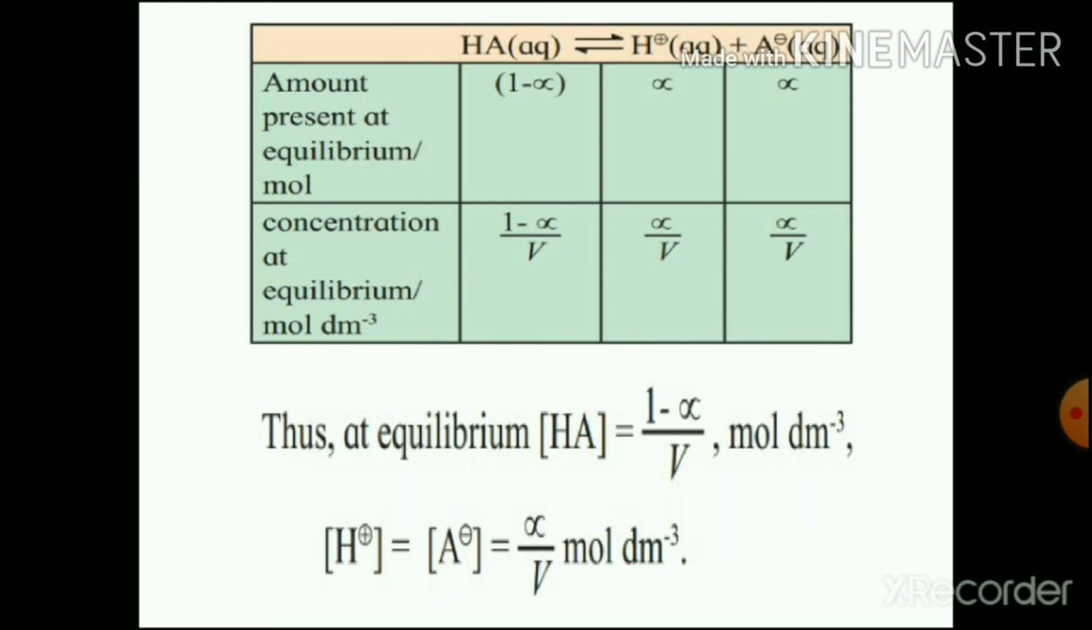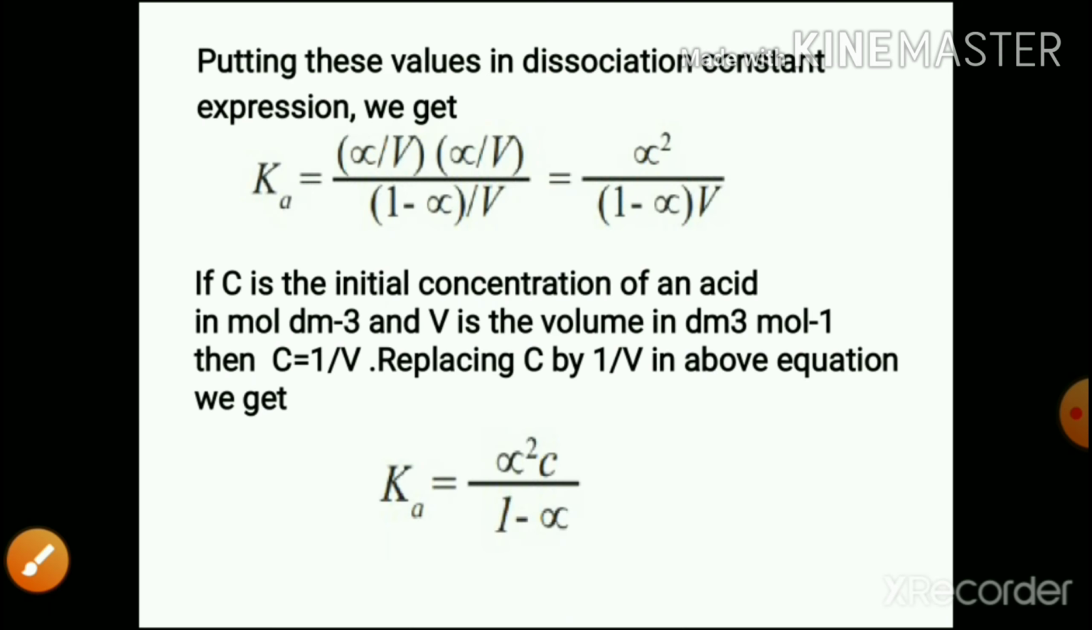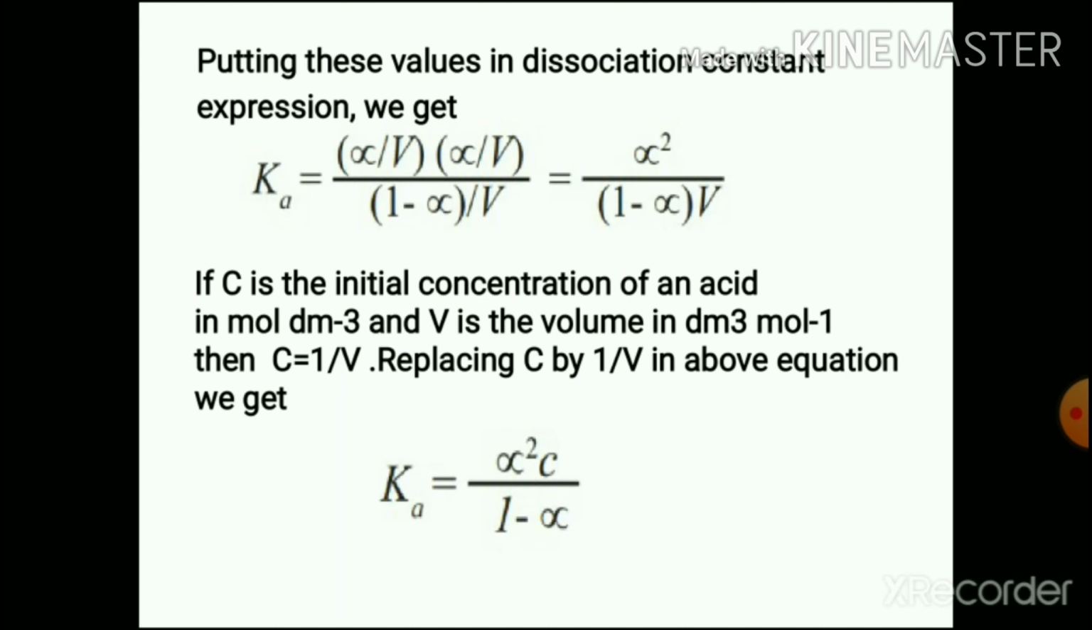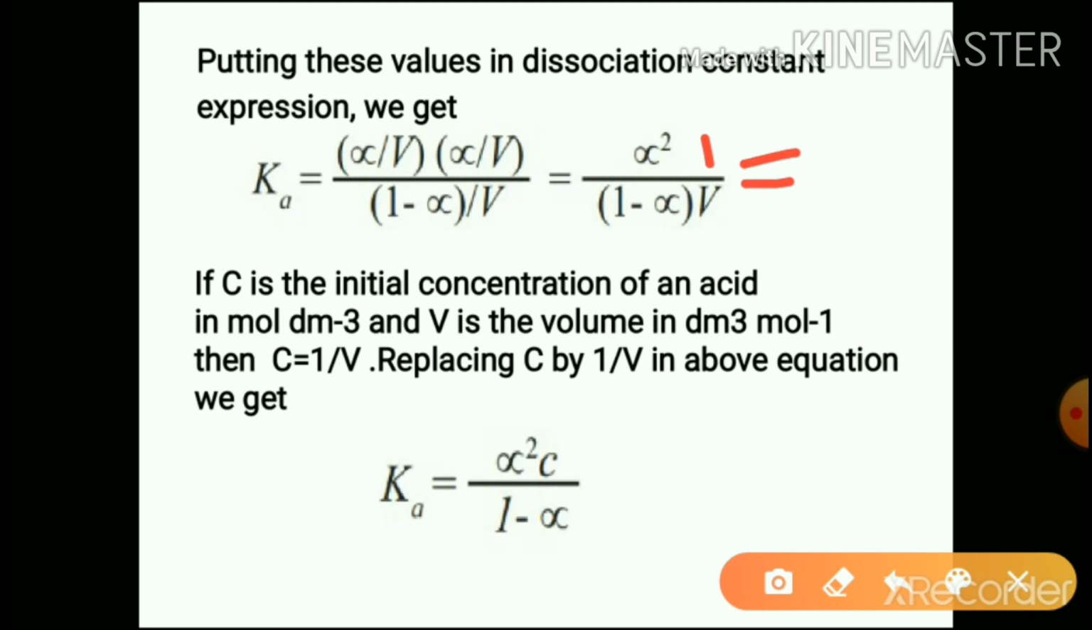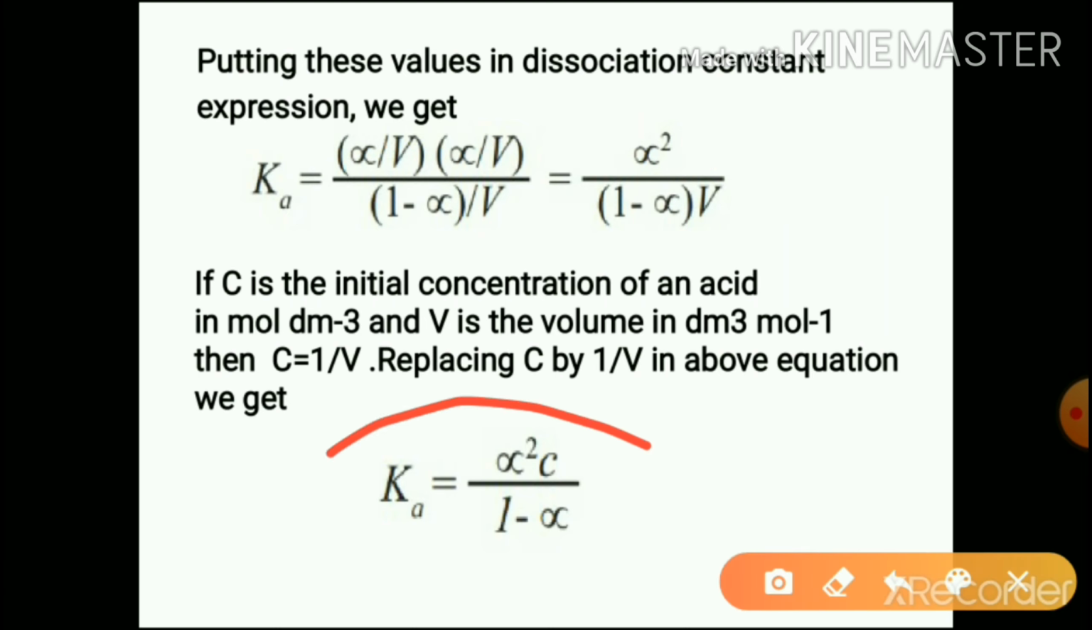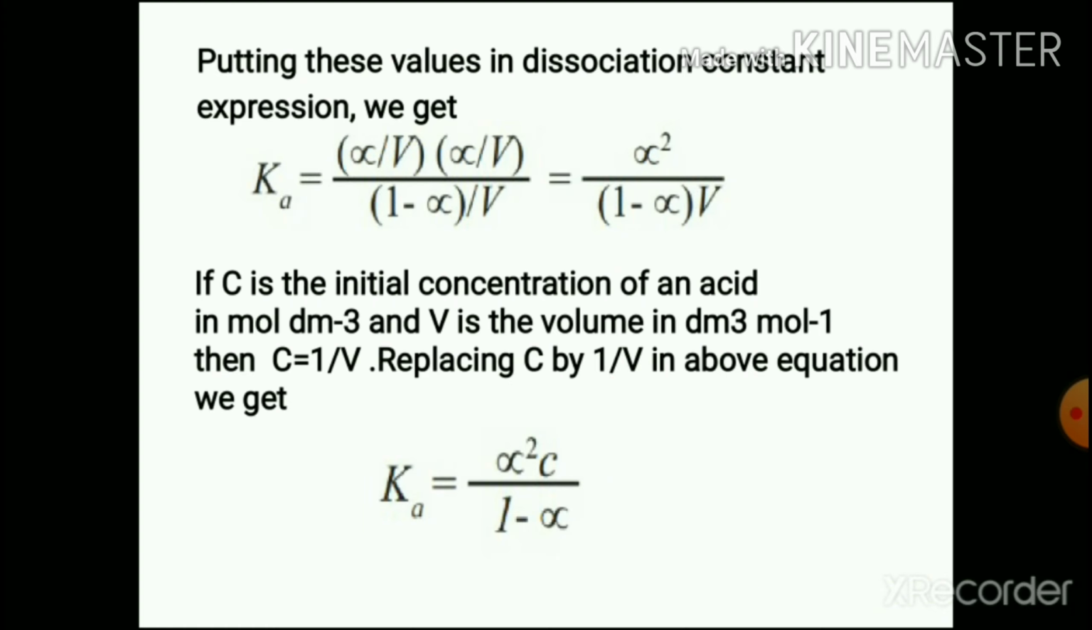Putting these values in the acid dissociation constant, we will get this expression. And simplifying, we will get this expression. Now here 1 by V is nothing but the C. Putting this here, we will get this expression: Ka is equal to alpha square into C divided by 1 minus alpha.